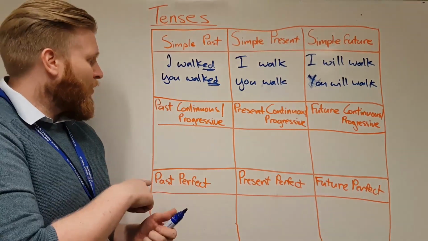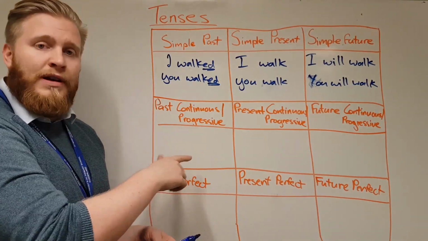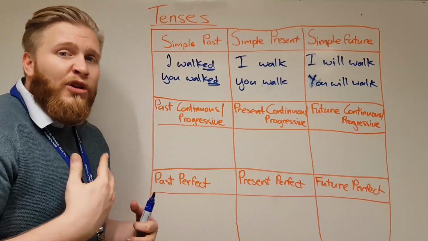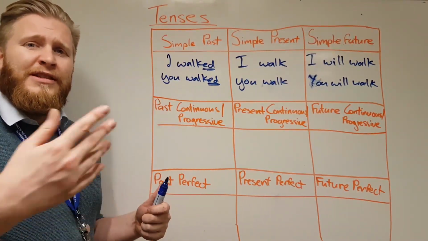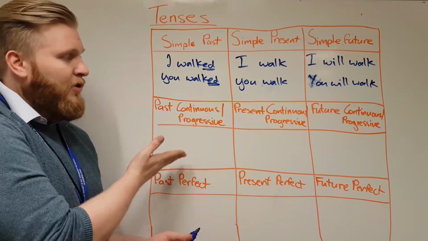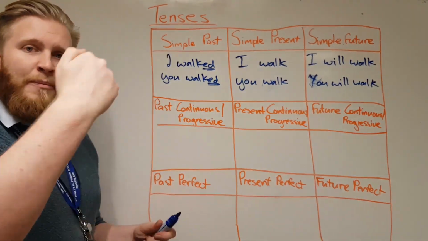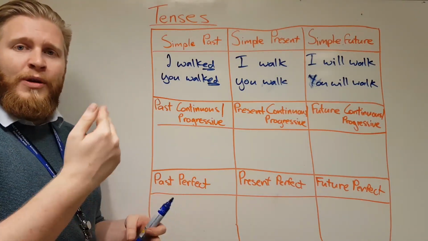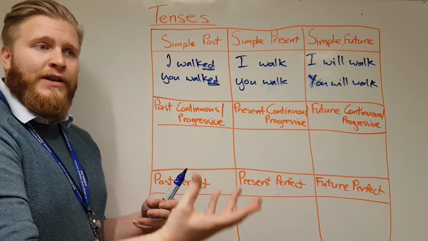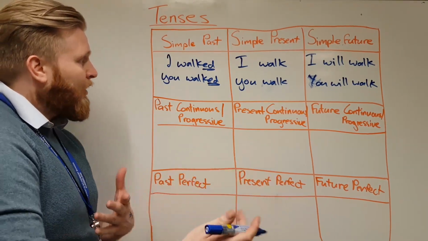So now let's move on to the past continuous and progressive. I've said continuous and progressive because different pieces of work or different schools, different places in the world, call them different things. Continuous and progressive basically mean the same thing. It means that they are happening. And with this, the easiest way to spot them is normally we have our ing suffix on the end of our words. And I'll show you.